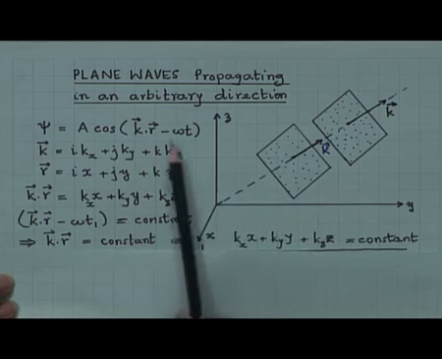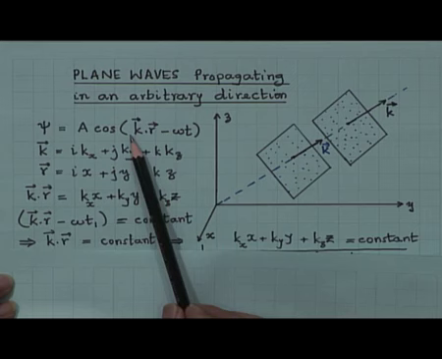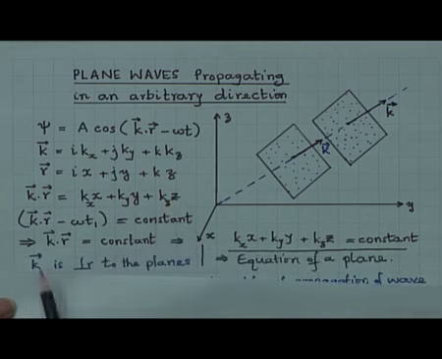If this is a plane wave, this must be constant at a given time. That will give us the wave front, which is a plane. So, therefore, that implies k dot r must be equal to a constant.